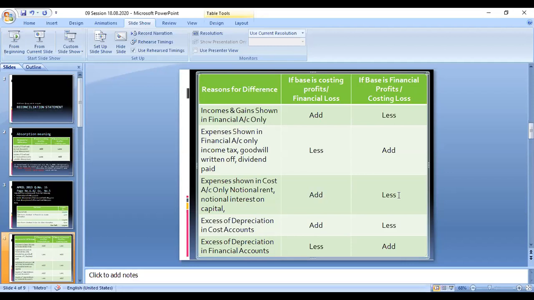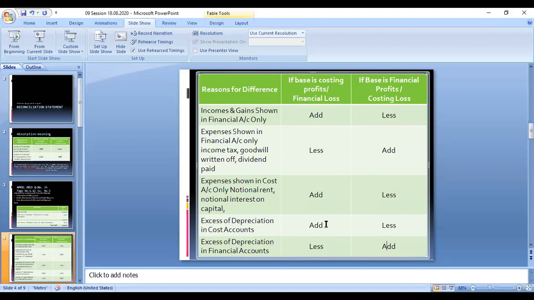And one more case, we can say the excess of depreciation in cost accounts, the same case, the excess of depreciation in financial accounts. Depreciation can also be taken as an expenditure, just like the above expenses. If any expenses are written in the cost accounts, profit will be less compared with the financial accounting profit. At that time you have to add. This is the opposite effect: if you add here, you have to less. If you less here, you have to add. So this is a table. If you remember this table, you can work out some very big problems.